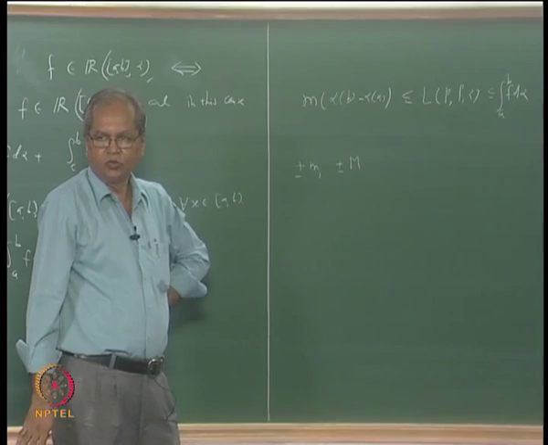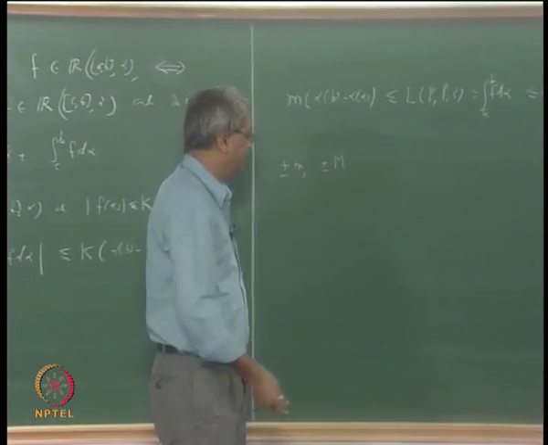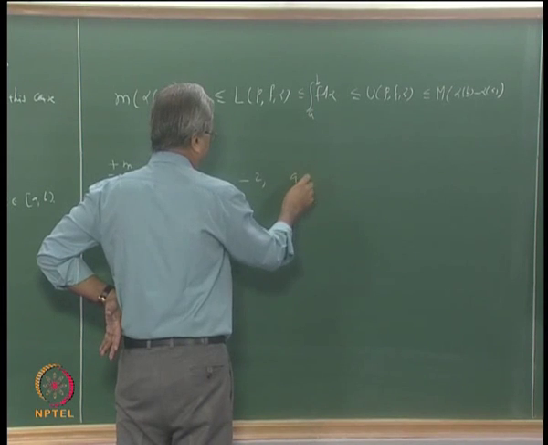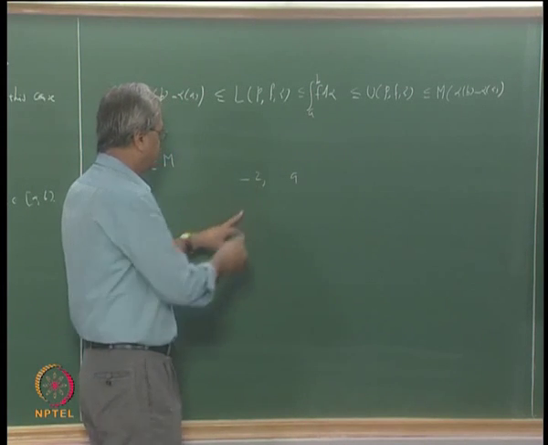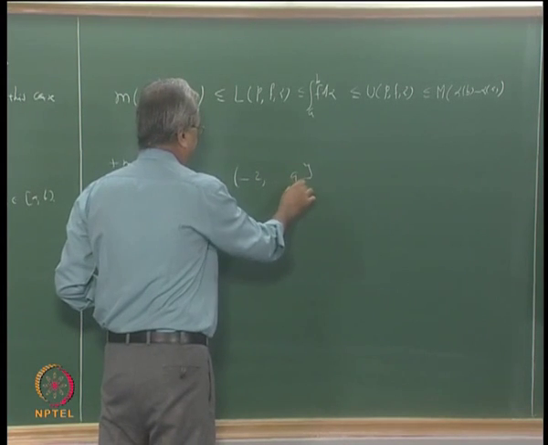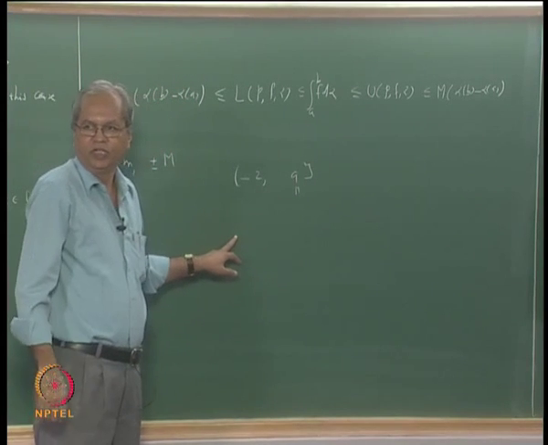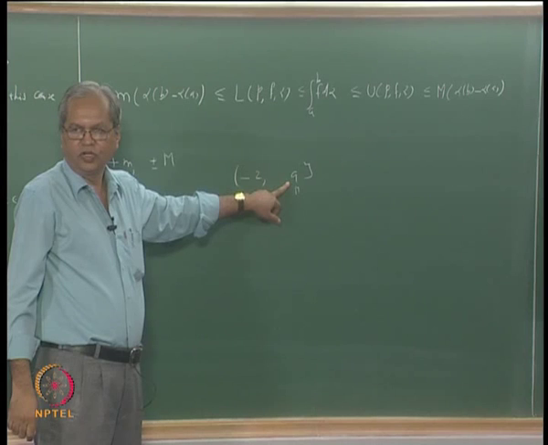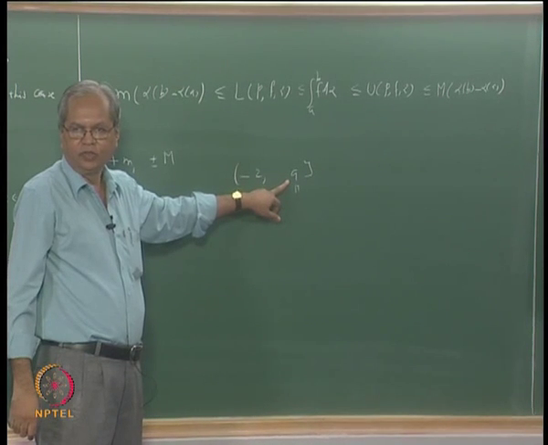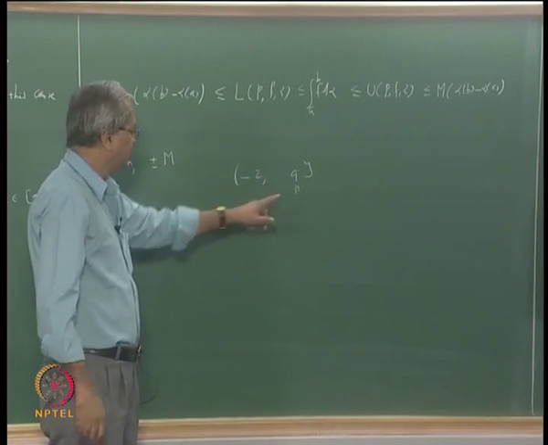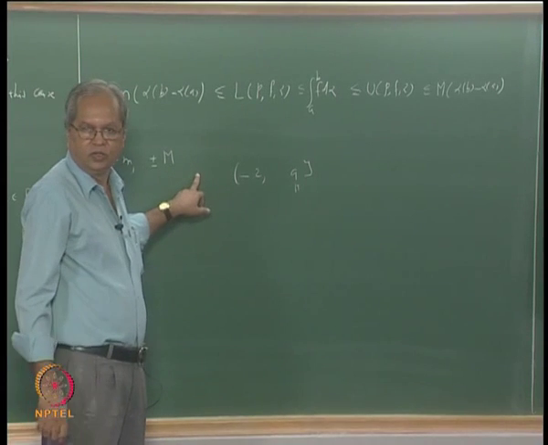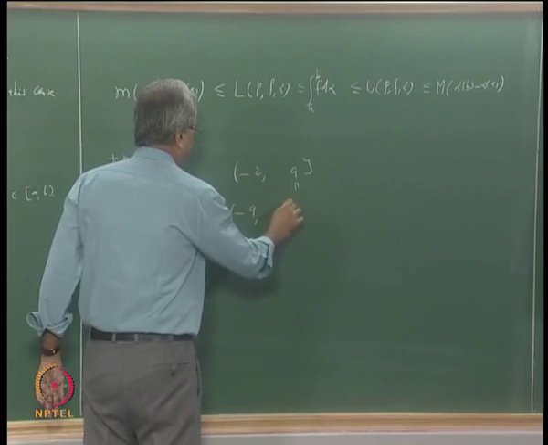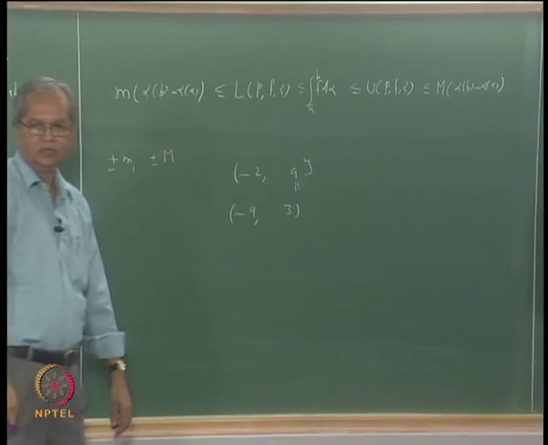Do you understand this? For example, suppose f x lies between minus 2 and 9. That means small m is minus 2 and big M is 9. But if that is the case, then mod f x is less than or equal to 9, and 9 is nothing but M. On the other hand, suppose it is between minus 9 and 3.